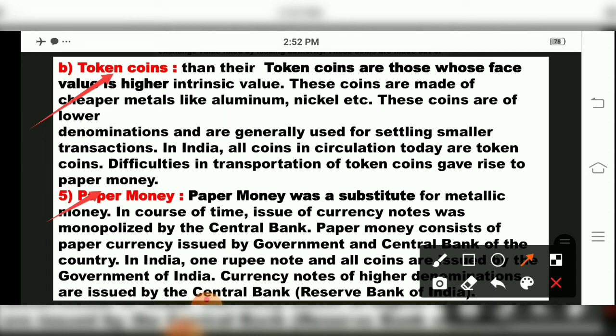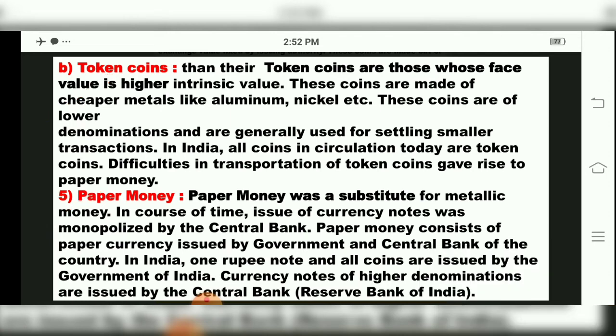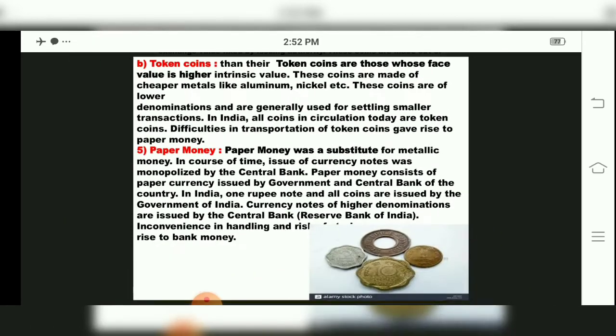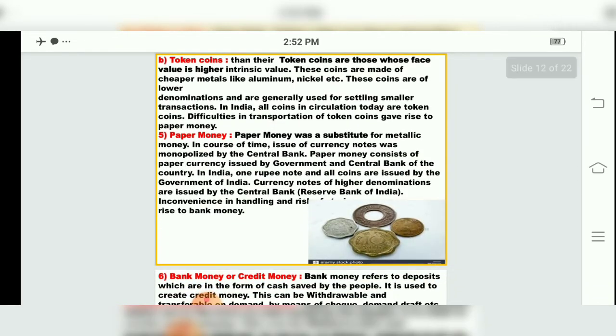It is the Reserve Bank of India, and the sign and stamp authority of the governor is required on the rupee, whatever money you are using, otherwise that money will not be valid, children. So currency notes of higher denominations are issued by the central bank, that we call the Reserve Bank of India.